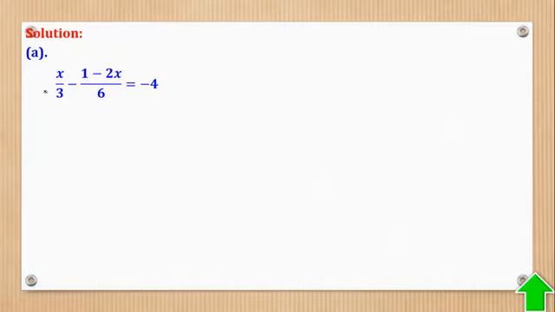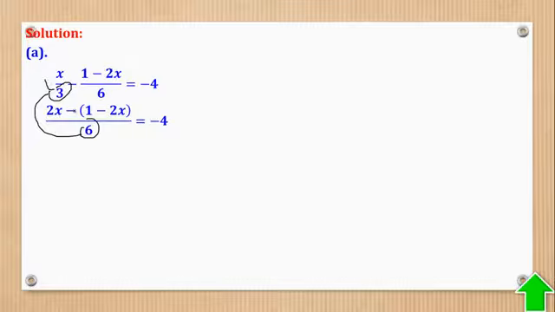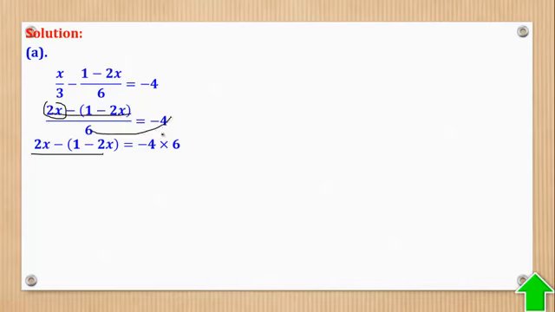So that's why I prefer that you get LCM on both sides. Because LCM is 6, then 6 divided by 3 gives you 2, then 2 times x gives you 2x. Then 6 divided by 6 gives you 1, then 1 times this gives you this in bracket, and this is maintained. So with that, you can simplify. The whole of this is that, then this one goes this side.